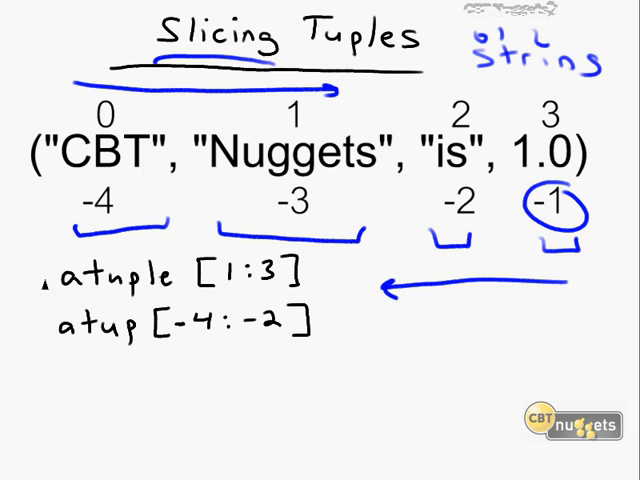So in our first example, if we run a tuple and then 1 to 3, this is going to come back first with nuggets, and then it's going to return is. But you'll remember that when we use slicing, the second value after the colon is not included in that slice. So in this case, we would just return nuggets is. Likewise, if we look at the second example, a tup, -4 to -2, this is going to return CBT and nuggets, but it will come up to but not include the second value in the slicing set.